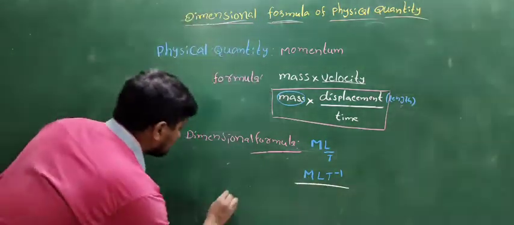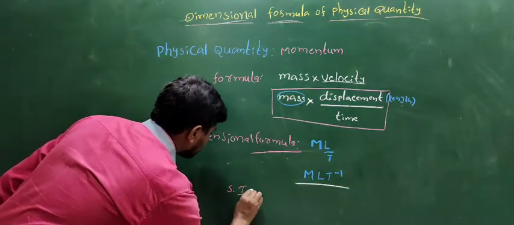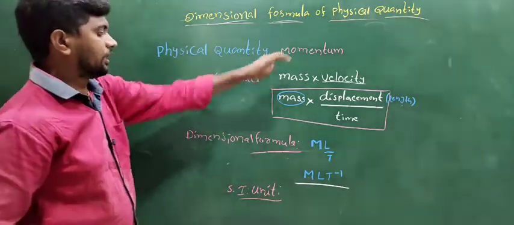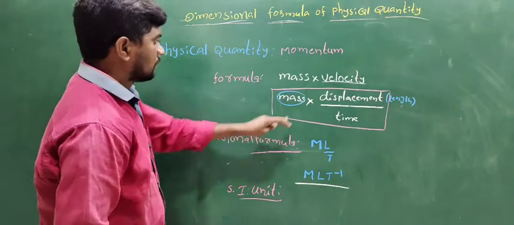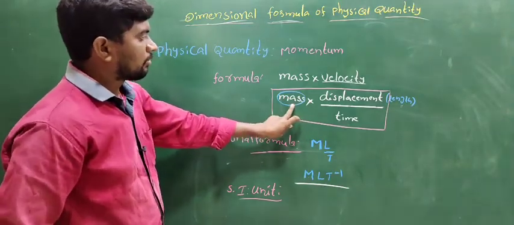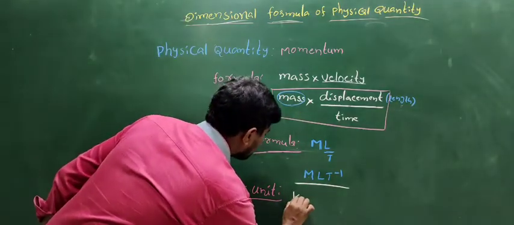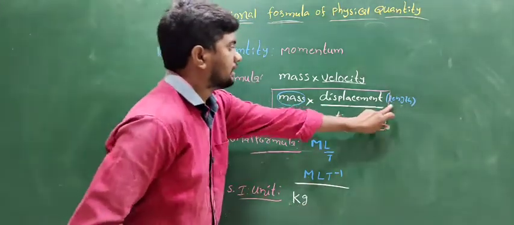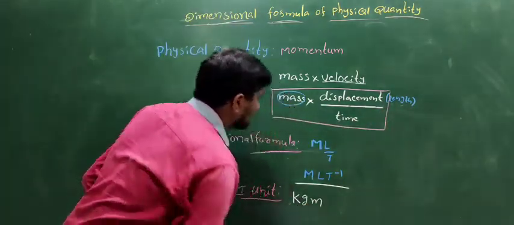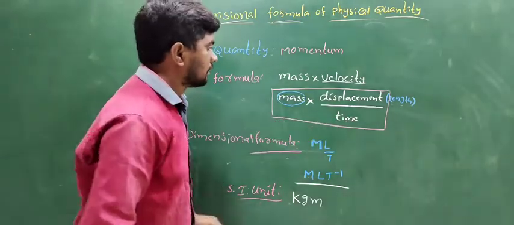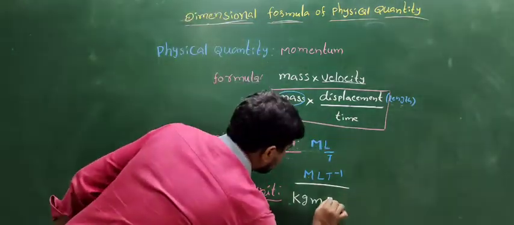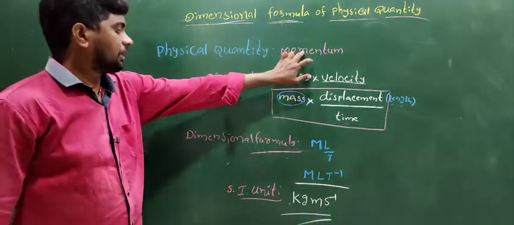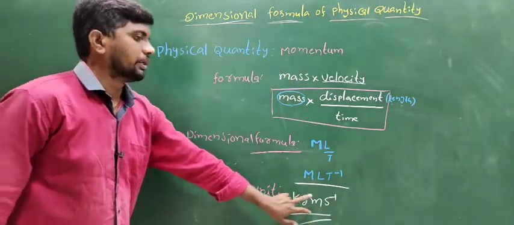Next is the SI unit of momentum. The SI unit of mass is kilogram. The SI unit of length is meter. The SI unit of time is second, also second inverse. This is the dimensional formula and SI unit of momentum.